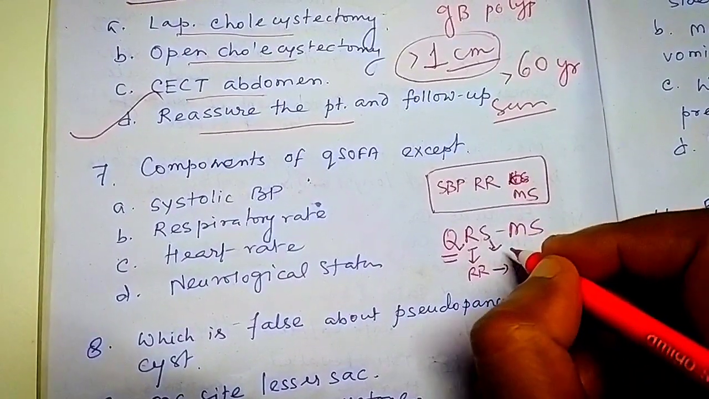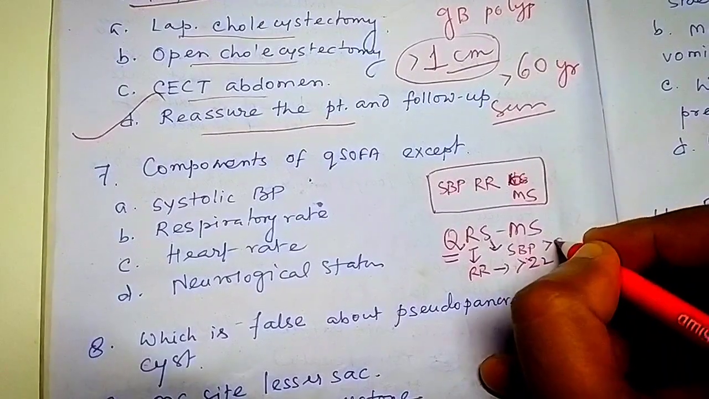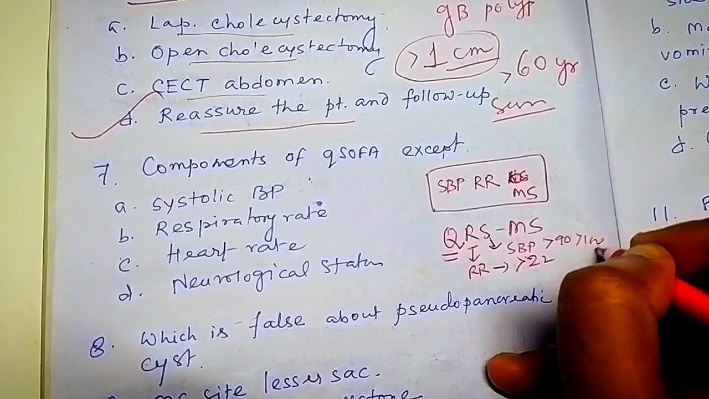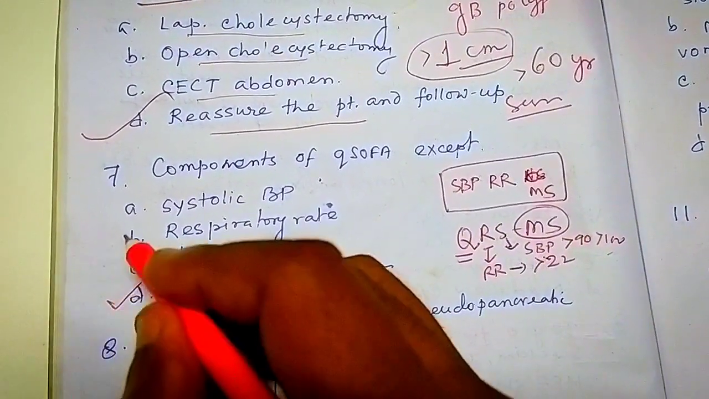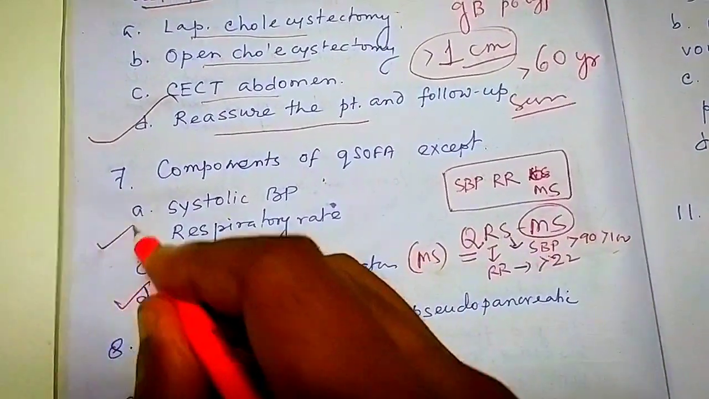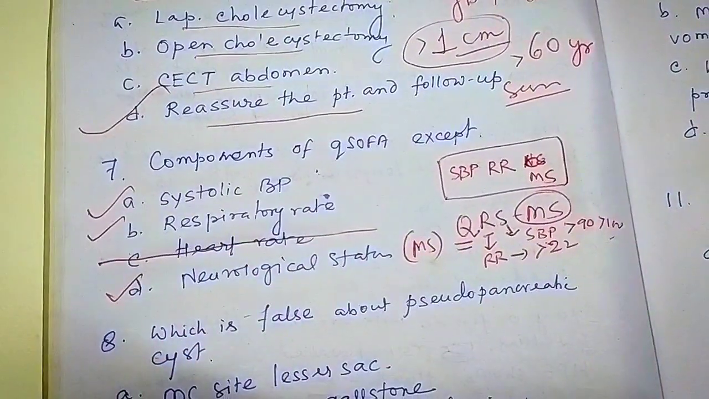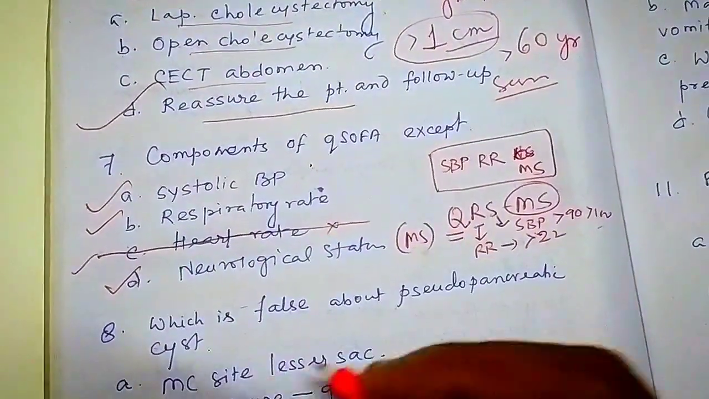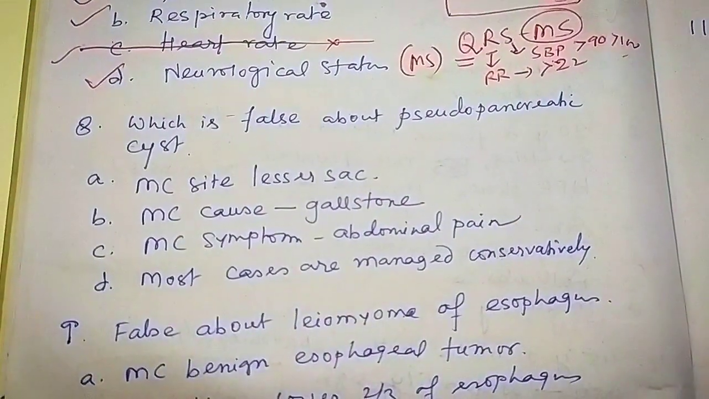Next is S. S means what? Systolic blood pressure. SBP is less than 100, or you can say 90 or 100. MS means mental status examination. So these three, mental status examination, respiratory rate, systolic blood pressure, all these are components. Heart rate is not a component. So this is the answer.